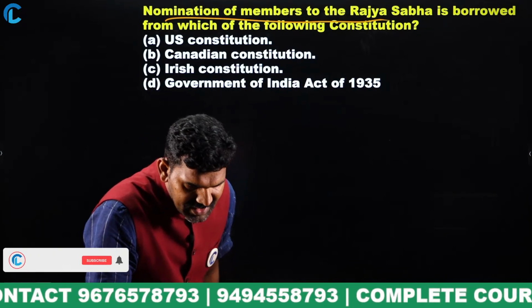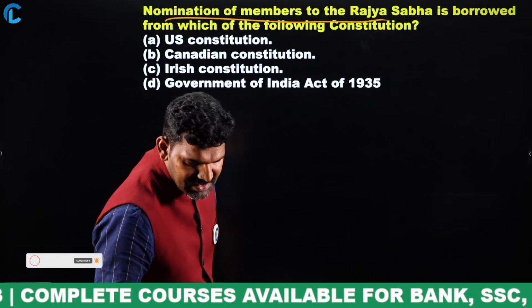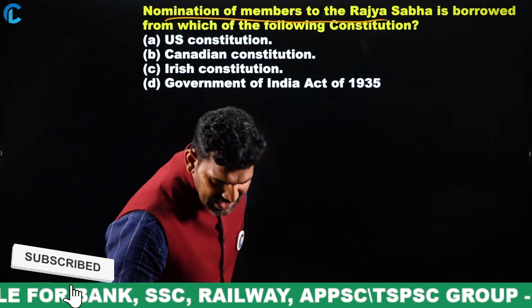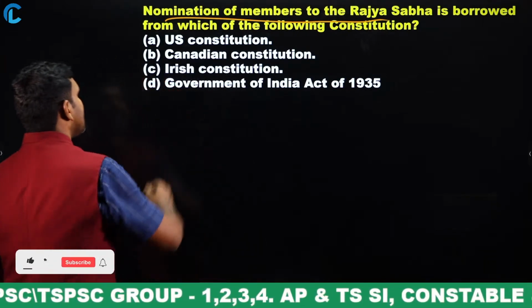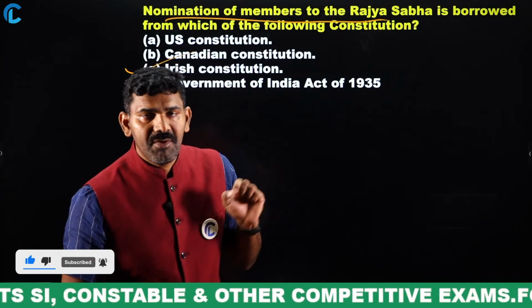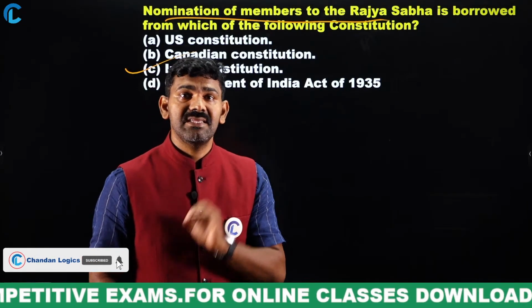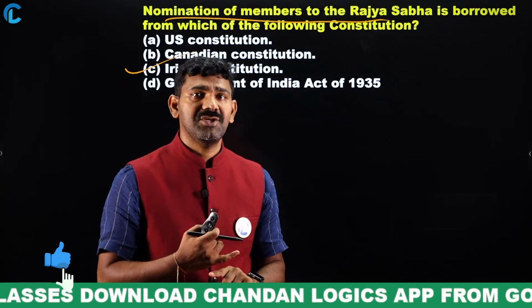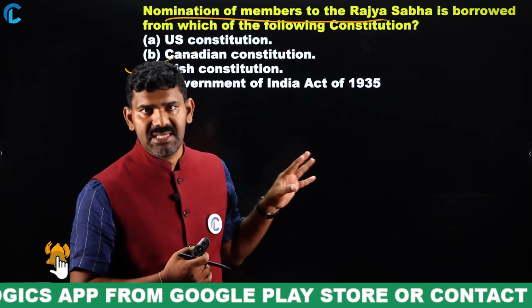Okay, I'm getting answers as B, some are saying Irish Constitution, some are saying Canadian Constitution. People are moving between B and C. Let's see. The right answer is nothing but Irish Constitution. Very, very important. This is one type of question that can definitely be expected in the examination. It can be CGL, it can be your groups examination, it can be UPSC examination. On these similar lines, you can expect a question in the examination, right?